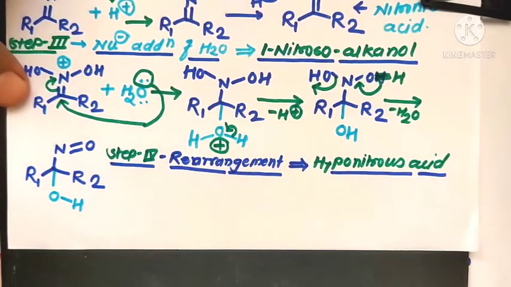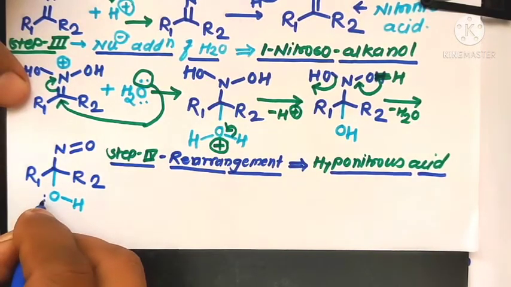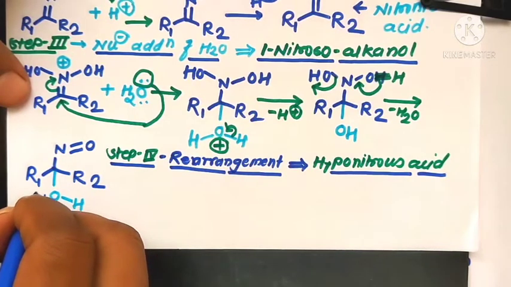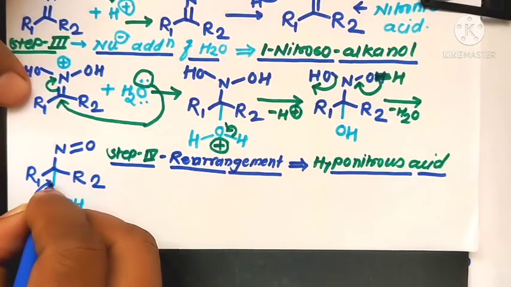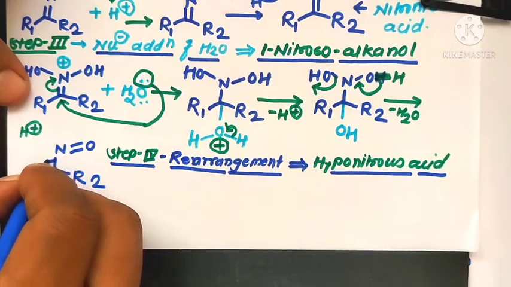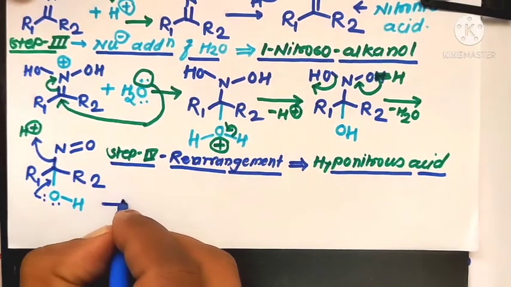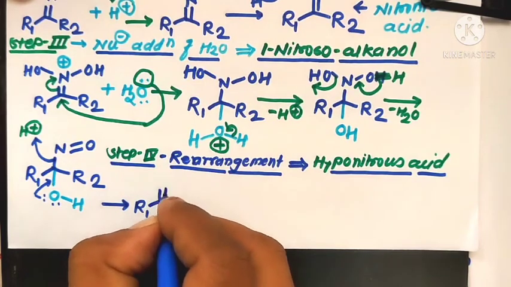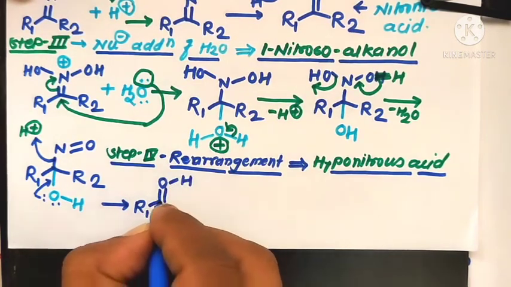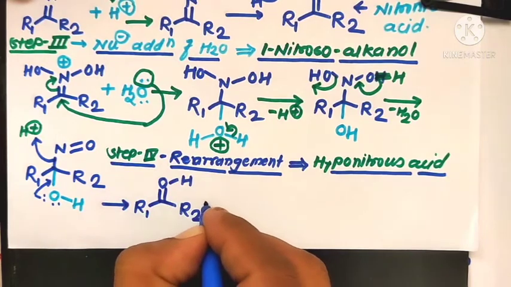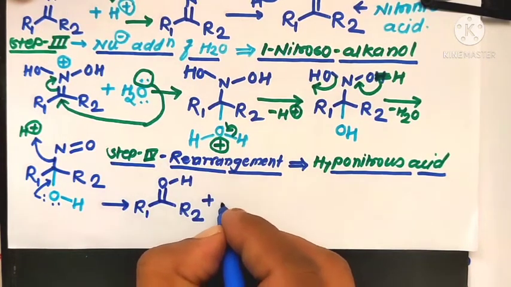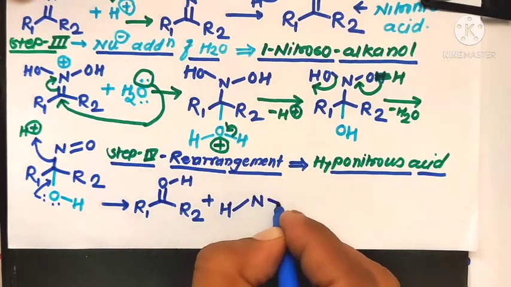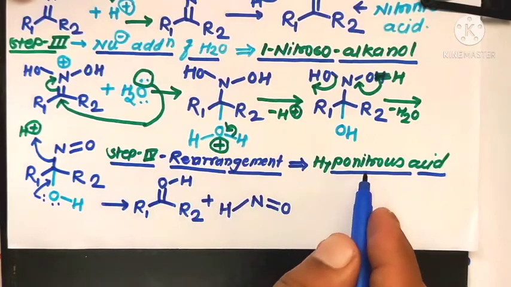Here the oxygen contains a non-bonded pair of electrons, and the bonding electrons shift toward the carbon atom to form a single to double bond, and then the bonding electrons abstract an H plus ion, forming R1, R2, C double bond OH plus, and HN double bond O, that is hyponitrous acid.